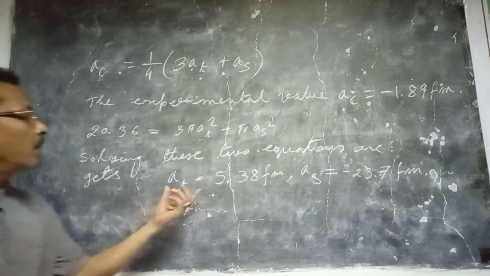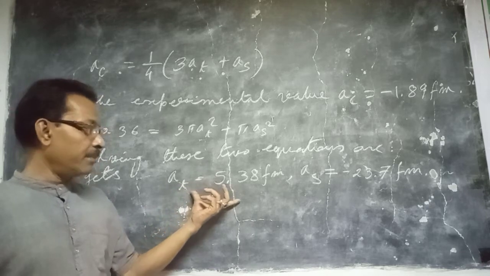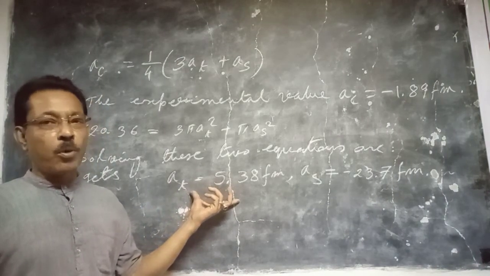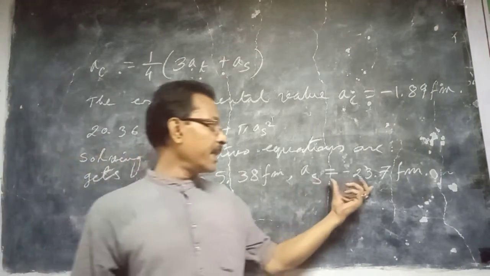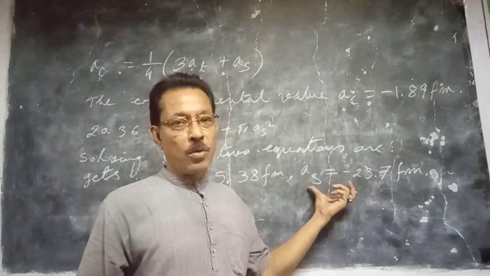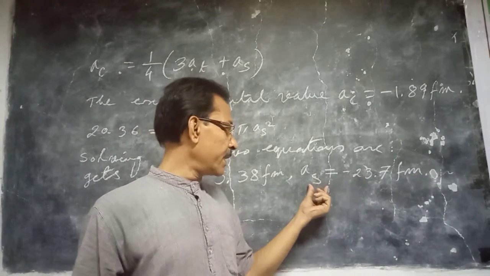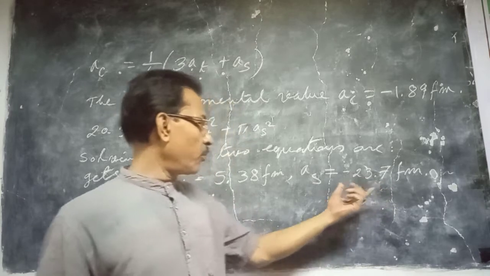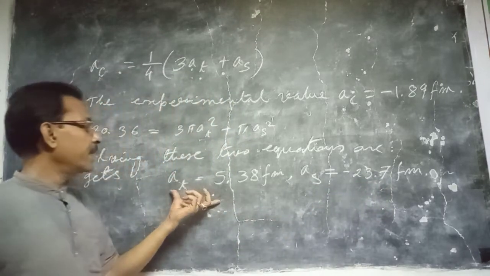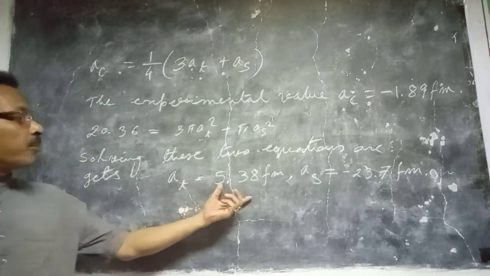Because when the scattering length is positive, that means the potential forms a bound state, and if the scattering length is negative, then it is unbound. Therefore, the singlet state is unbound, with minus 23.7 fermi, and the triplet state is bound, with 5.38 fermi.